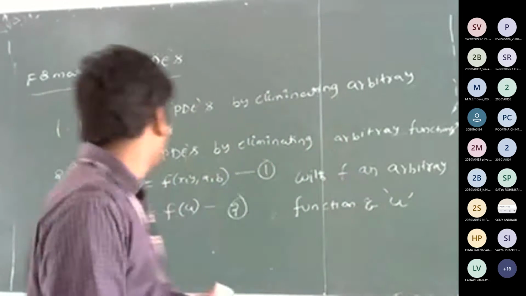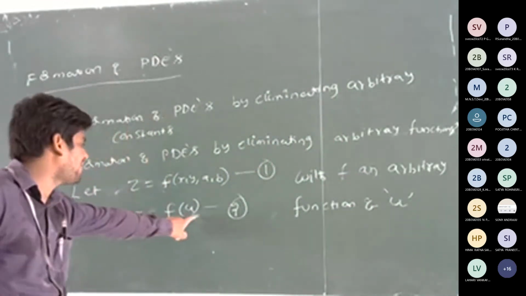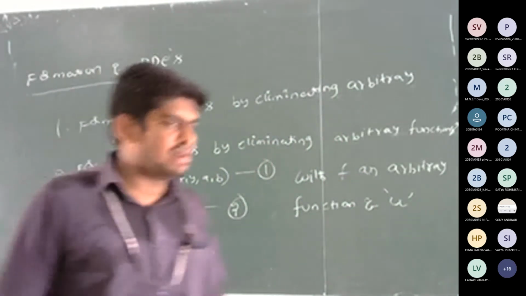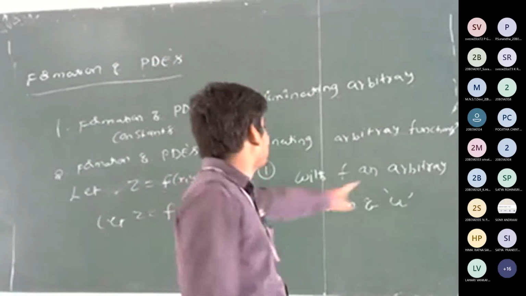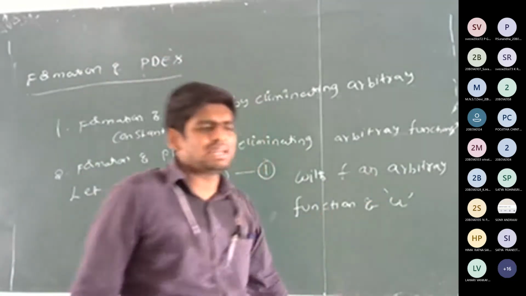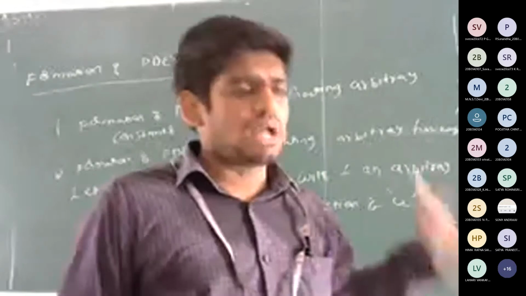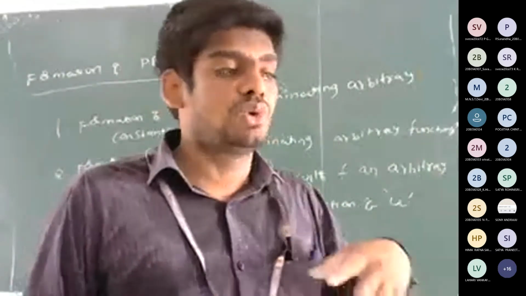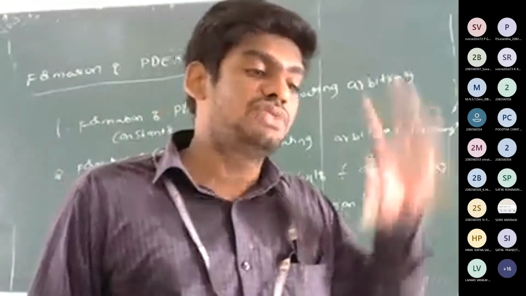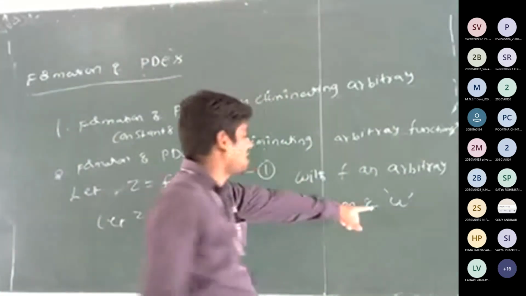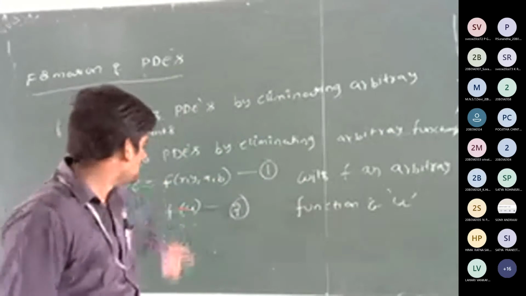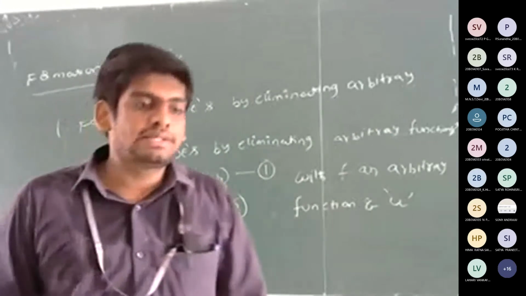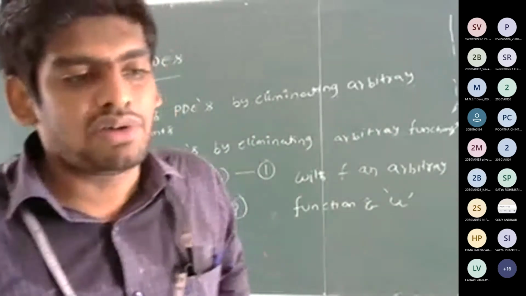Here, let z is equal to f of u, called equation number 1, with f an arbitrary function. f is an arbitrary function of u, and u is a function of x and y.